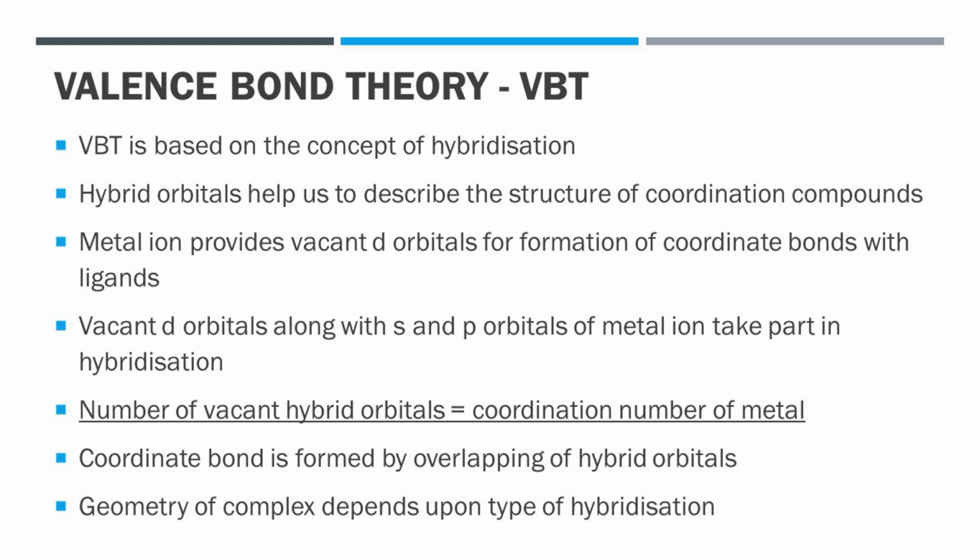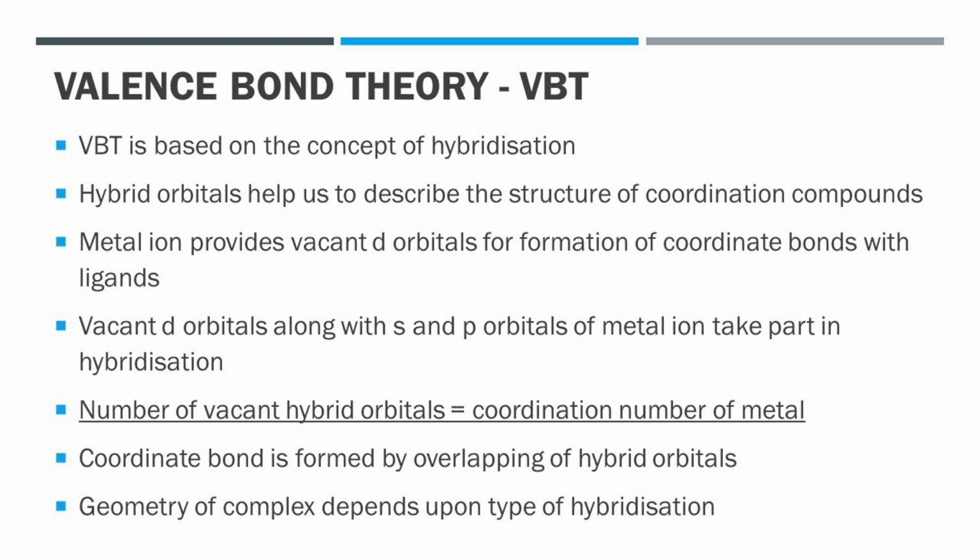Third, the number of vacant hybrid orbitals formed is equal to the number of ligand donor atoms surrounding the metal, and this is equal to the coordination number of metal.